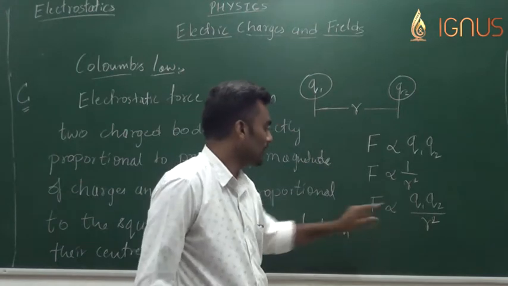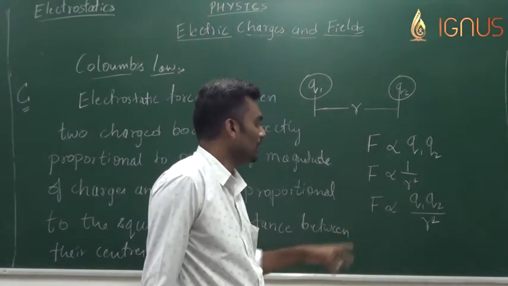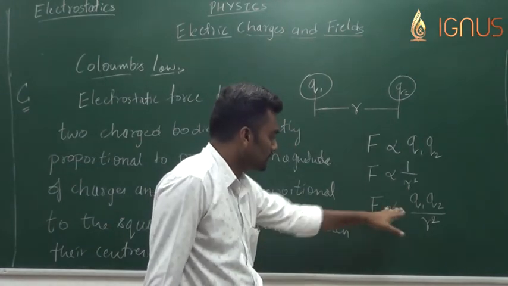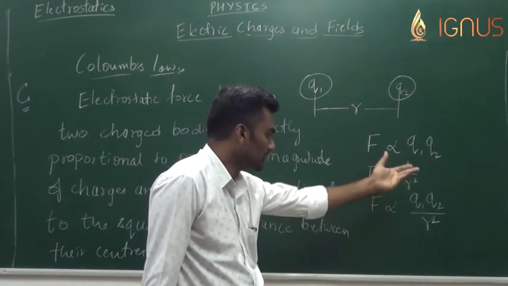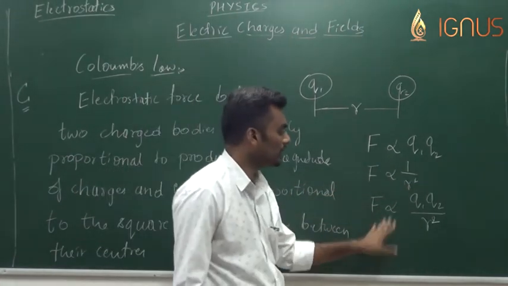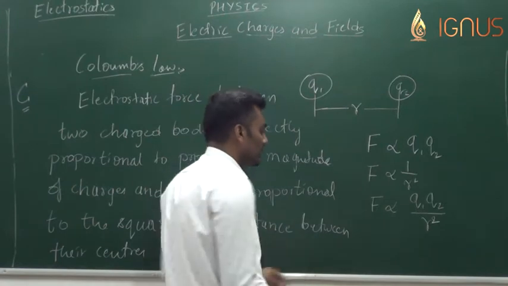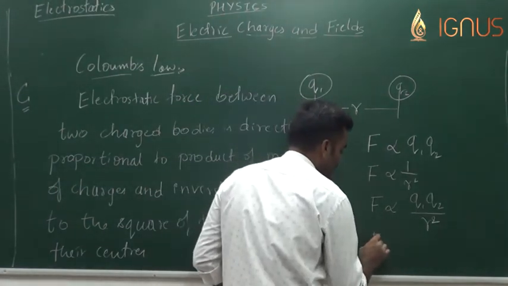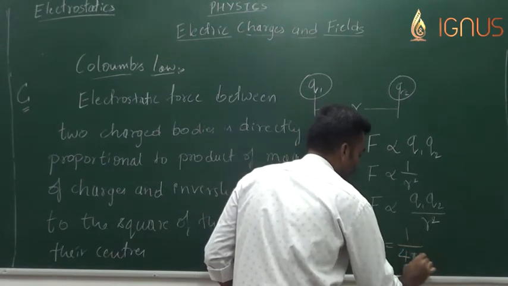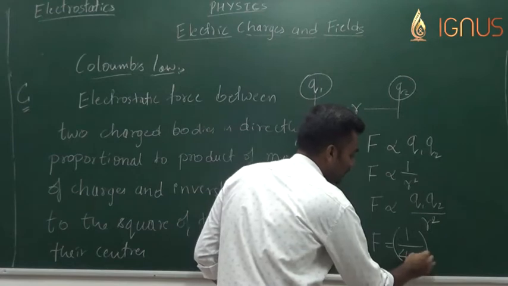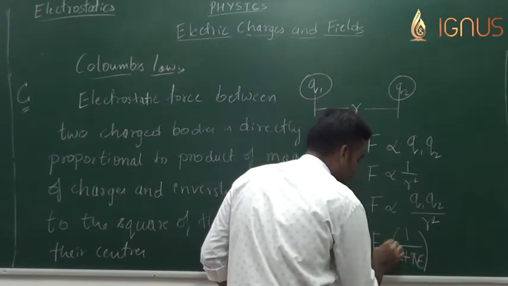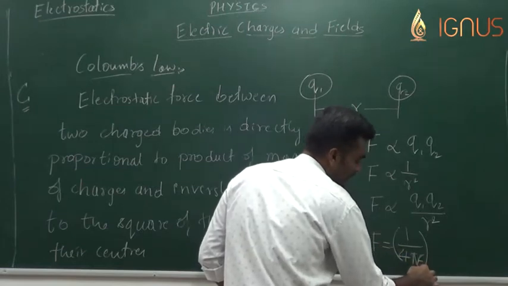So this is where we come when it comes to proportionality or dependence of force on the charge. How about removing the proportionality? Obviously, when we want to remove the proportionality, we need to introduce a constant, and the constant that we introduce here is 1 by 4 pi epsilon. This is a new term for you, epsilon. This is not E, this is C, where you have a line in the middle.